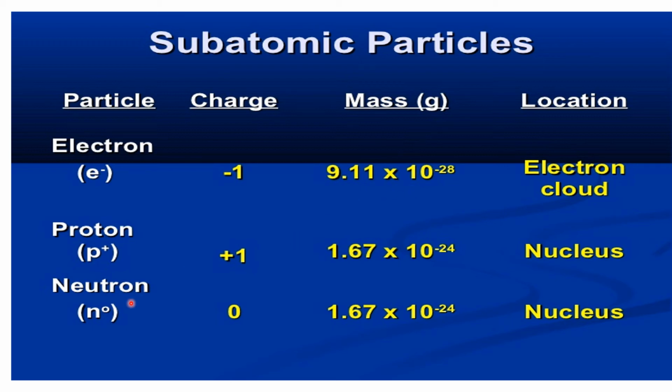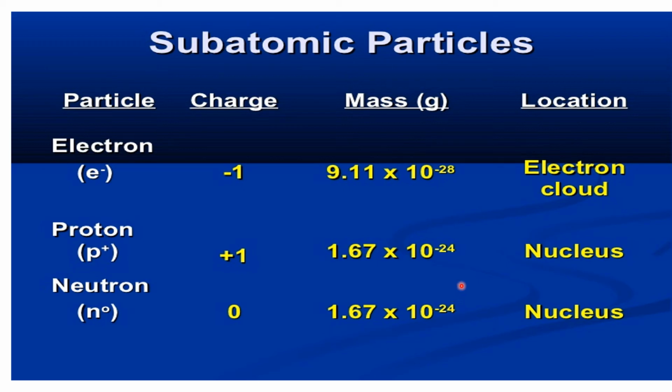Then protons are positively charged, +1, and their mass is equal to 1.67 into 10 to the power of minus 24. Then next is the neutron, which is neutral in charge, 0, and its mass is equal to the mass of the proton, that is 1.67 into 10 to the power of minus 24.